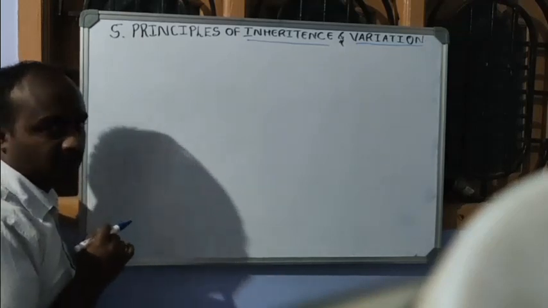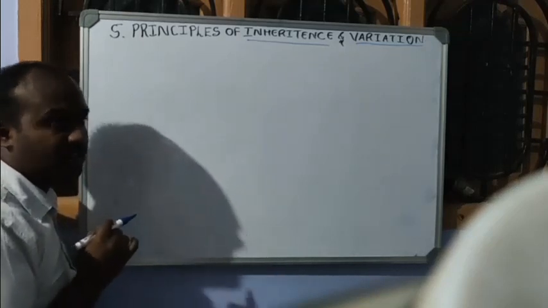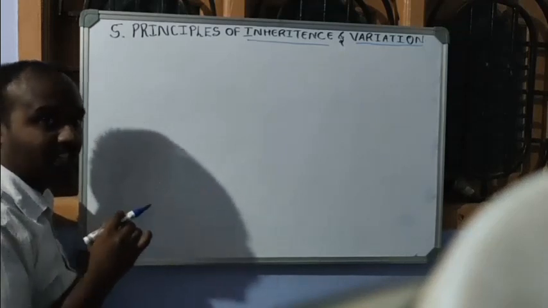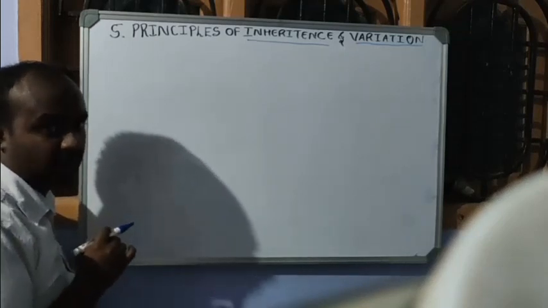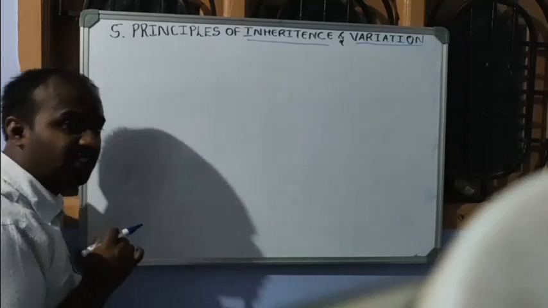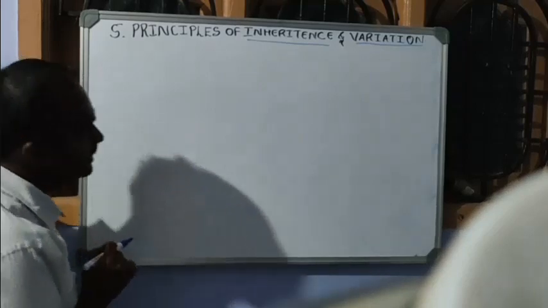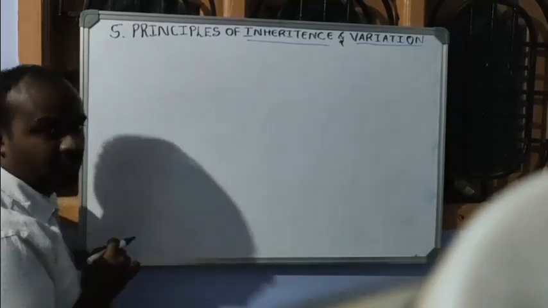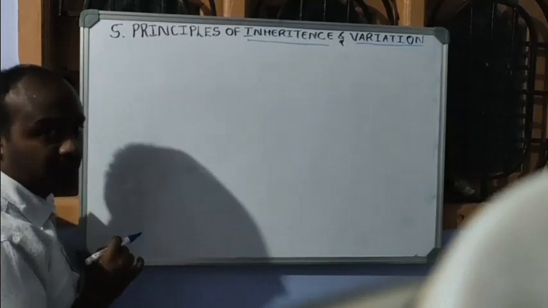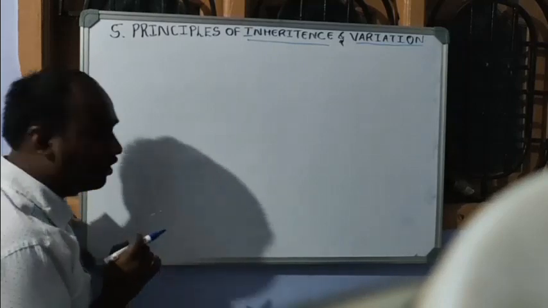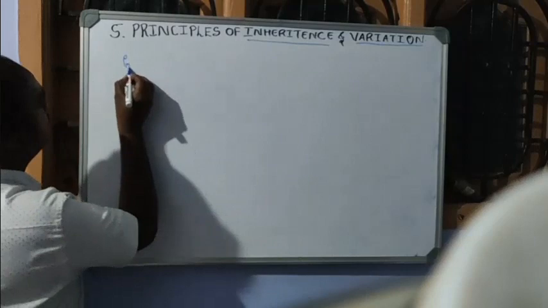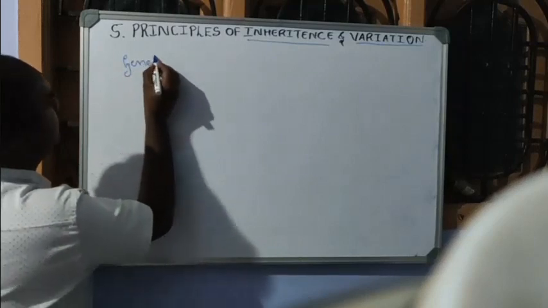Or we may observe that siblings have some similar characters, or look the same in their morphology. For all these questions, the answer comes down to a specific word of biology, that is known as genetics.